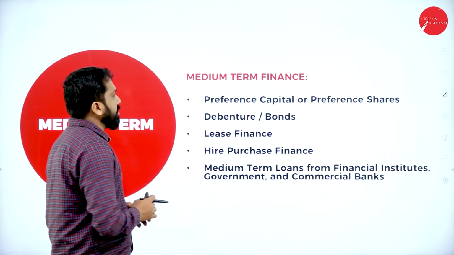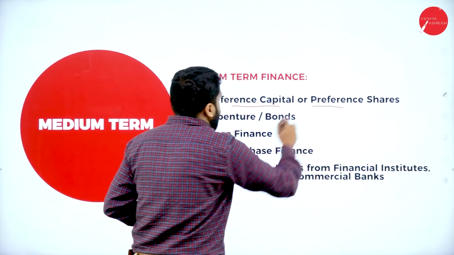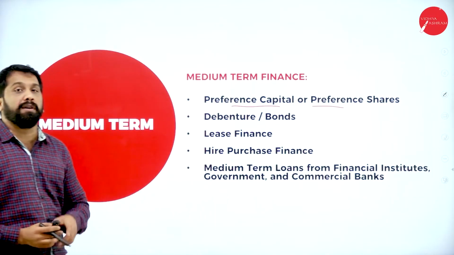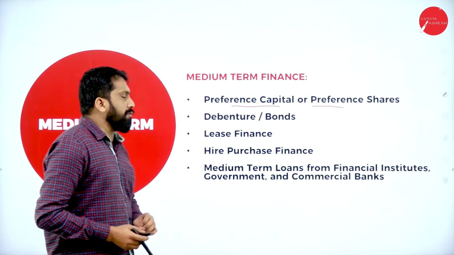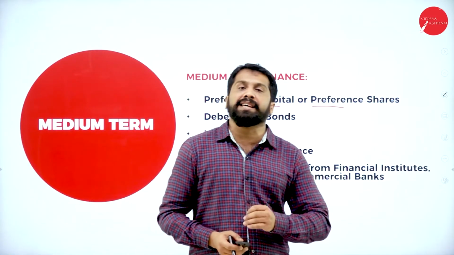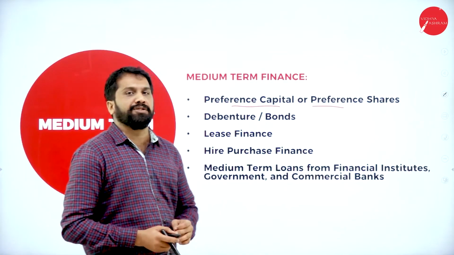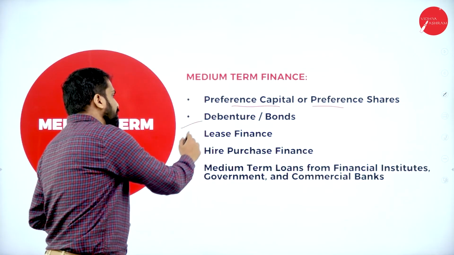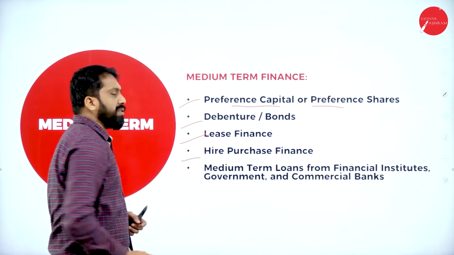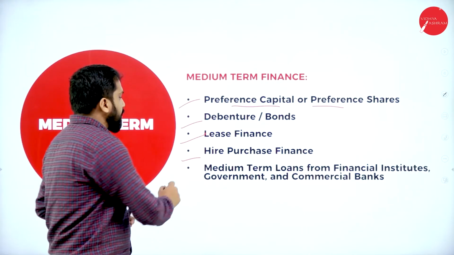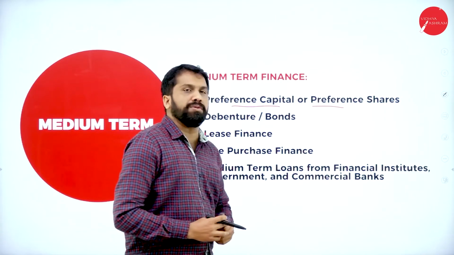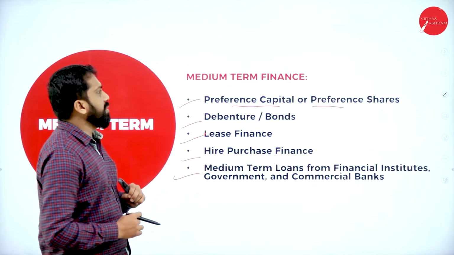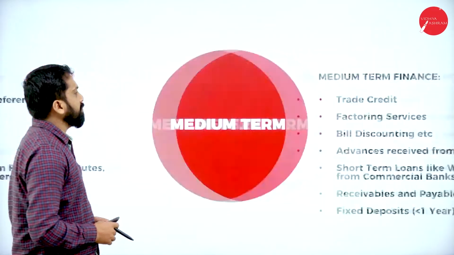Which are those? Like the same preference share capital, if you have given for more than 5 years, then it will be long term. The same preference share capital, if it is for less than 5 years, we call it short term. Similarly, your debenture, lease fund, hire purchase, you already understood. Then medium term loans from financial institutes. So these are called medium term finance.